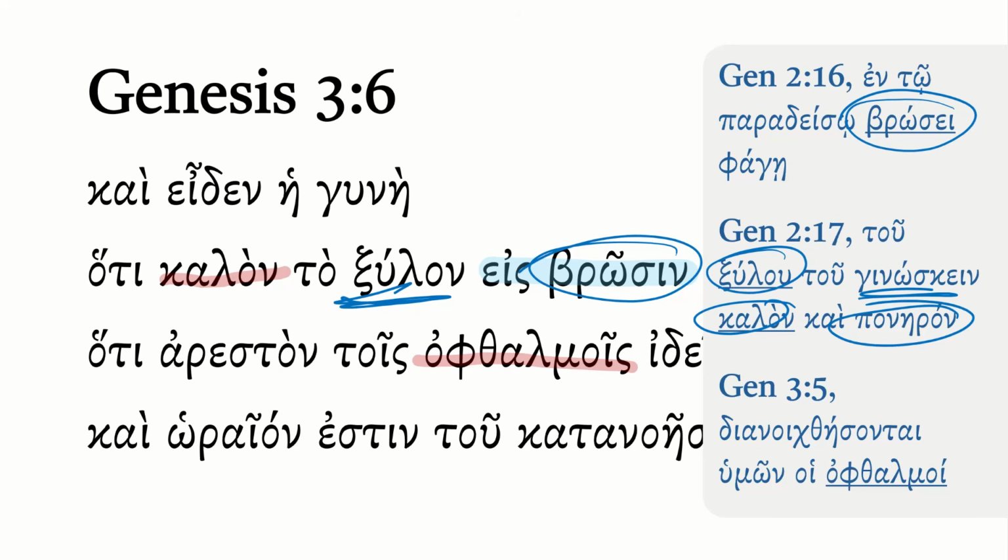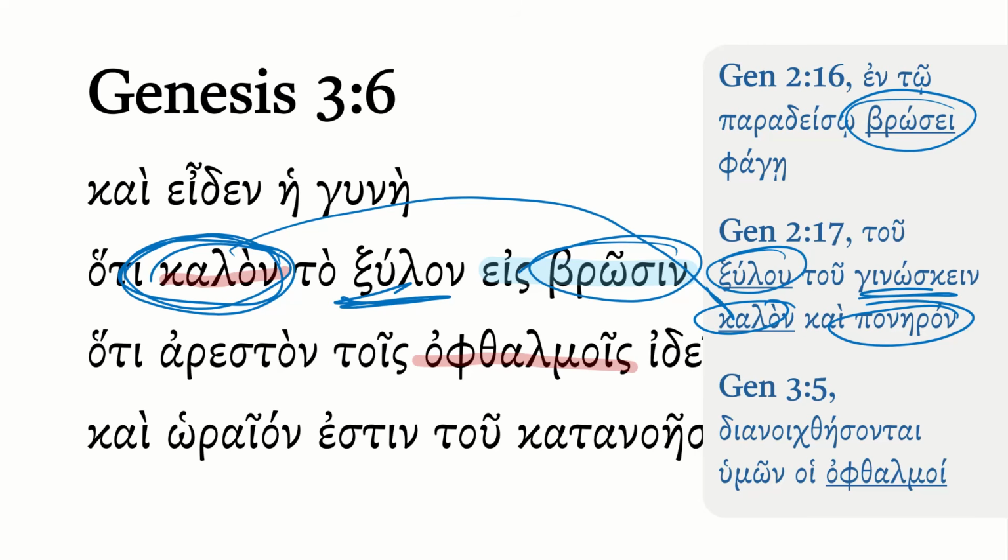But here the woman is actually seeing that it is kalon. It's an interesting little wordplay on that same word for good, whereby her mind is not open to seeing good and evil. And it's the same word, though, in Greek to show that it's actually good to her eyes as sort of pleasing and good to eat. She's not able to judge moral good and evil, but she's able to see that the fruit of this tree is nevertheless good because it was made by God.